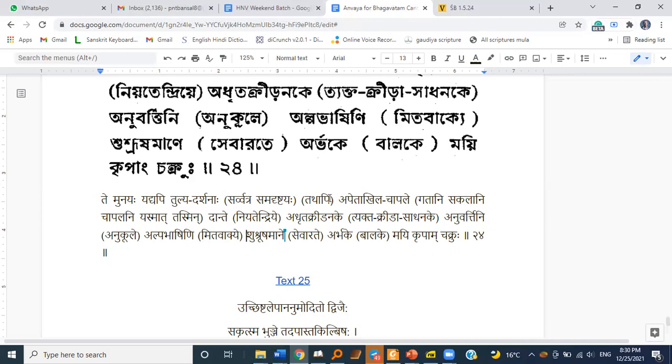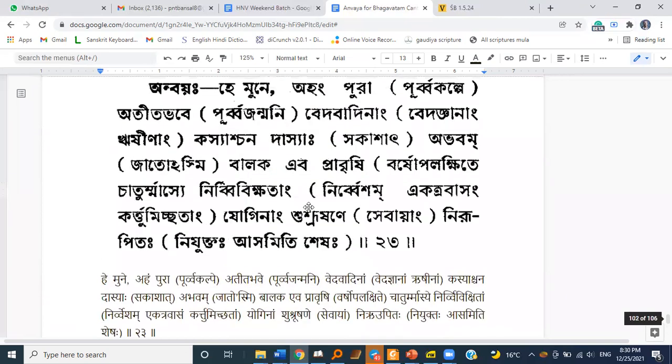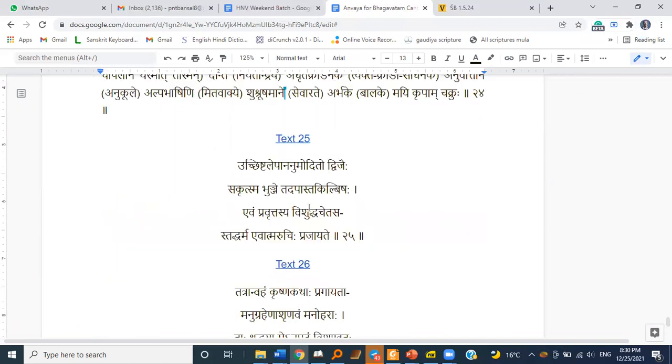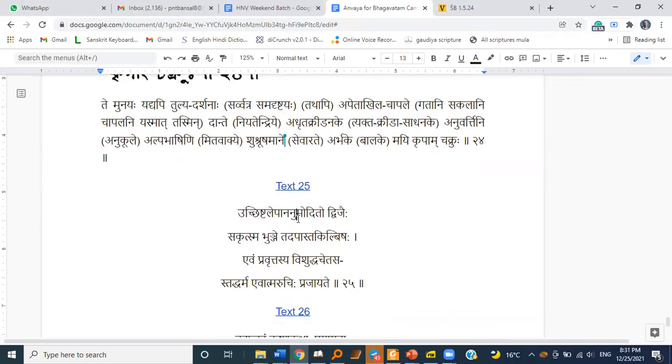Okay. Oh, three verses just went by like anything. Okay, then. So like that, Narad Muni is explaining, narrating his past.